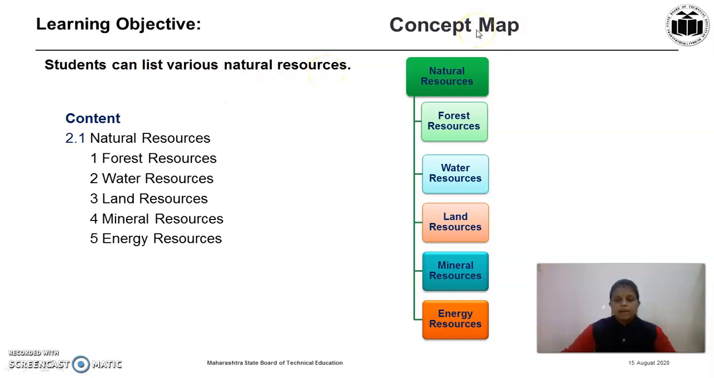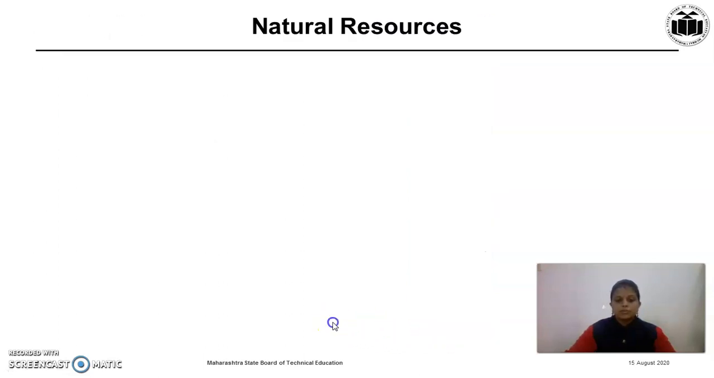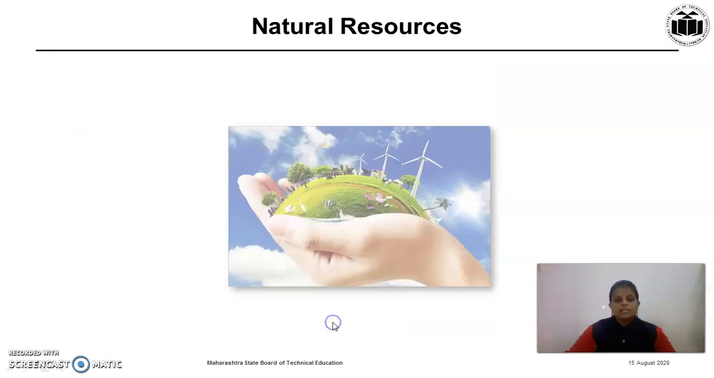From the concept map, you will understand the content of today's video. Today, we are going to cover the different types of natural resources, that are forest resources, water resources, land resources, mineral resources, energy resources. So, let us start today's video, that is natural resources.